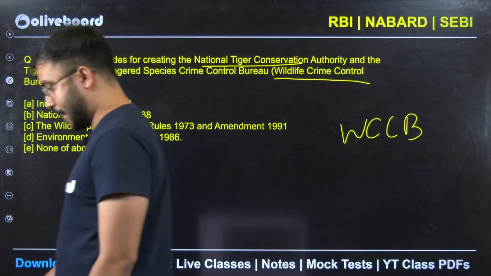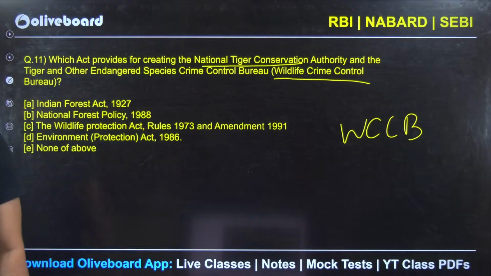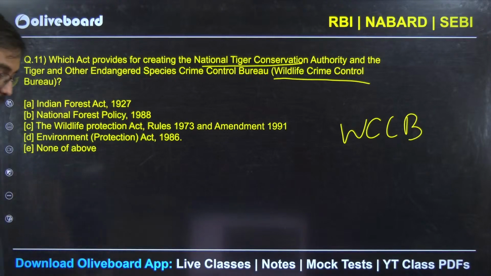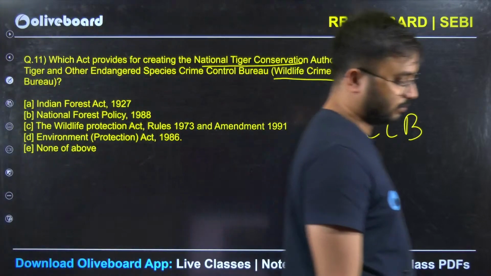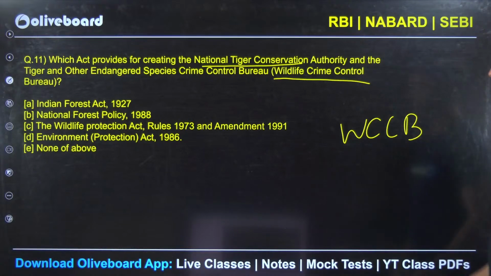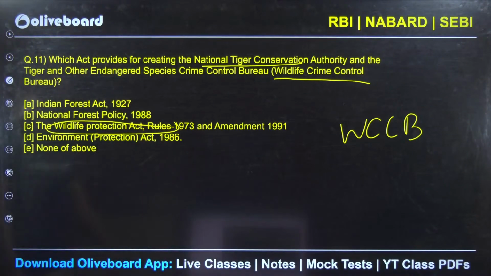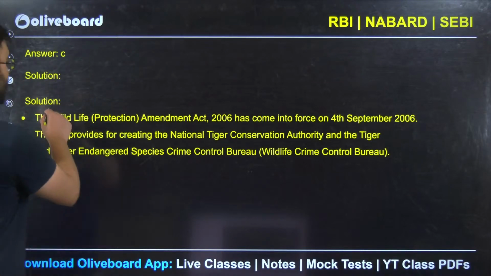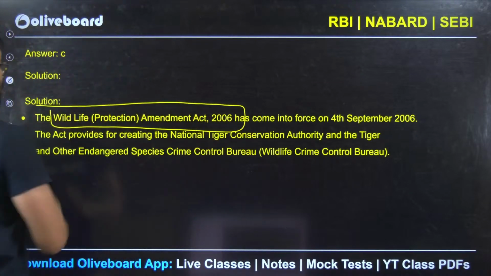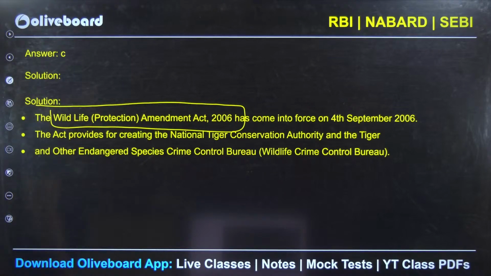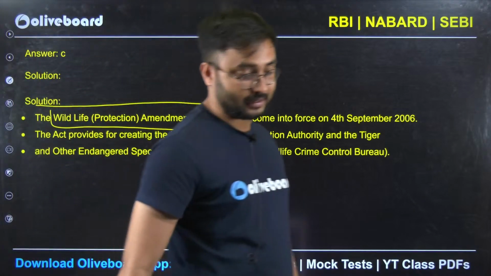Which is it, anybody? Yes, the answer is the Wildlife Protection Act 1973, amended in 1991 and 2006. So the Wildlife Protection Act amendment of 2006 was responsible for the establishment of WCCB. That is exactly correct.